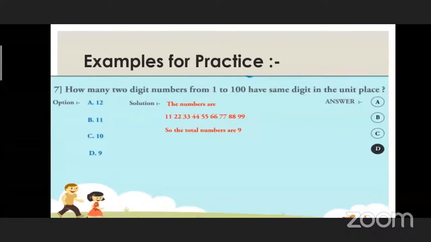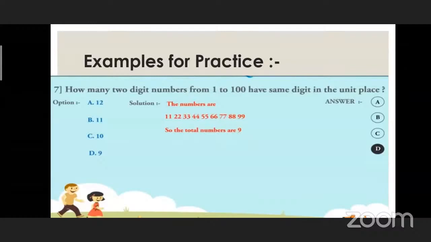Let's see the final question, which is solved already. How many two-digit numbers from 1 to 100 have the same digit in the unit place? Sir, answer is 9. Yes, but you should know how we have to find the answer. For that, you should know all the numbers from 1 to 100, that we learned a few minutes ago. Yes. So what is the answer of this question? 9.